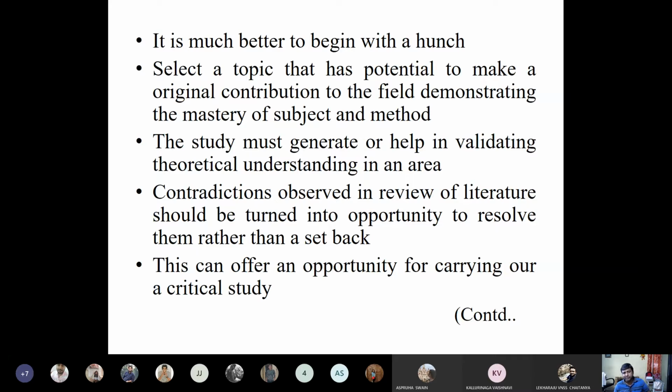When you have a personal experience, you may develop an interest. Personal experience is different from linking your personal life. Sometimes we develop a problem from our personal experience only.